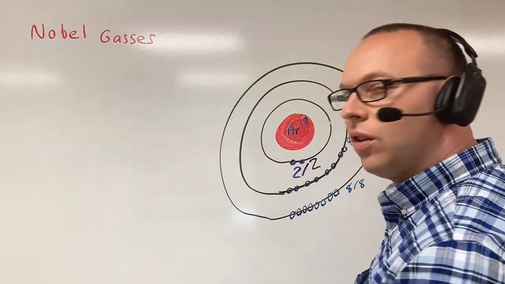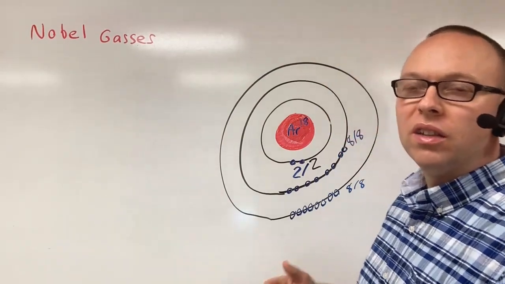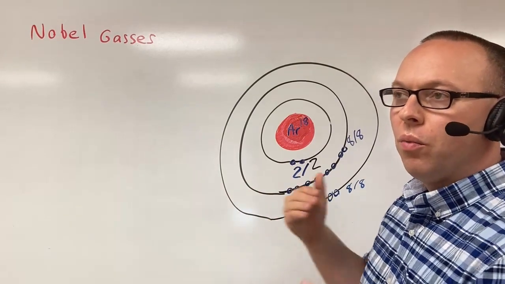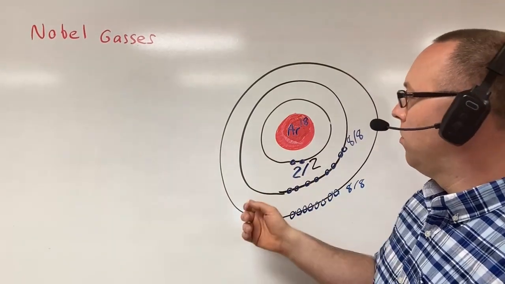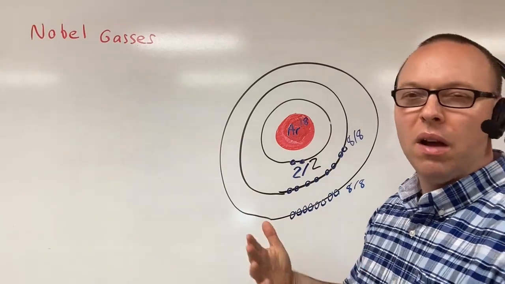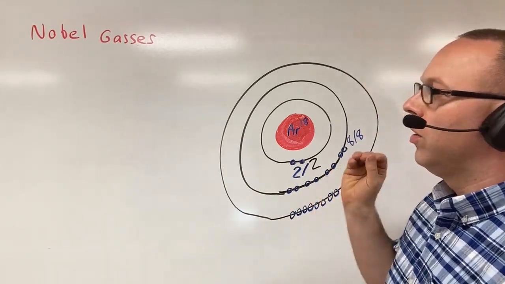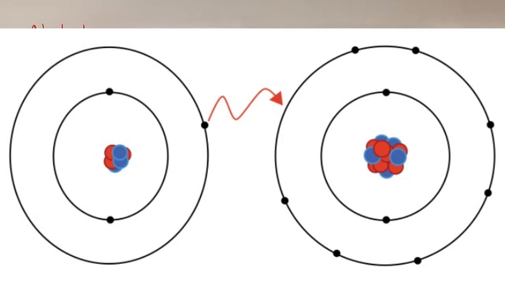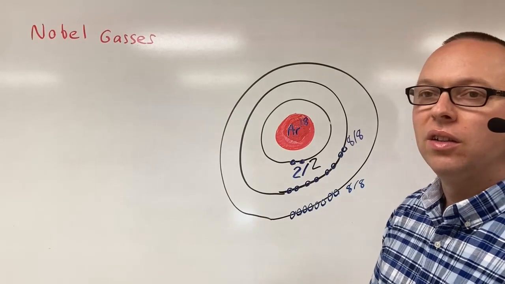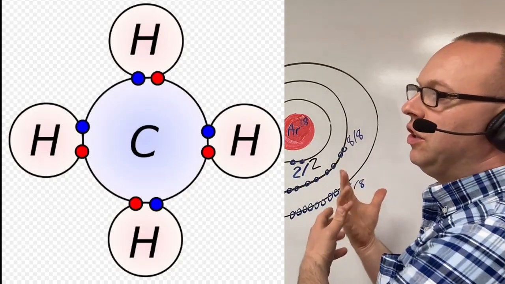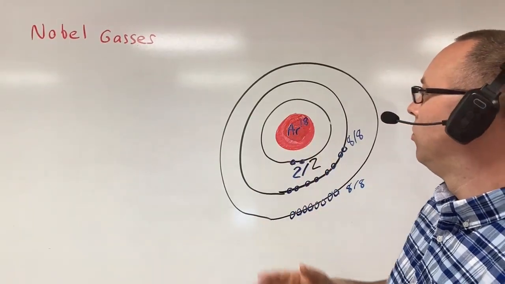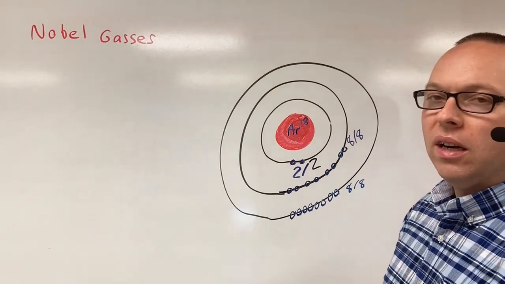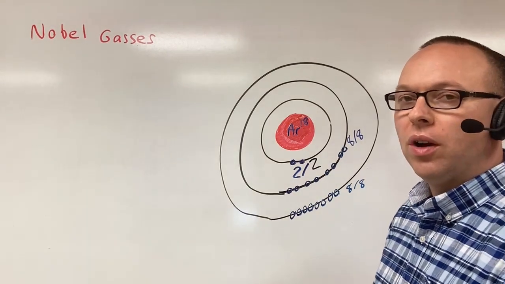These noble gases are going to become very important because this lays the foundation for what we're going to be trying to do with all other types of bonding. All of our bonds are trying to, in a sense, become a noble gas. So with our ionic bonding, we're having to steal and give away electrons to get to this. Our covalent bonding, we're having to share to get to this. And so if you can understand what the noble gases look like, you can get an idea of what the other elements are trying to do.